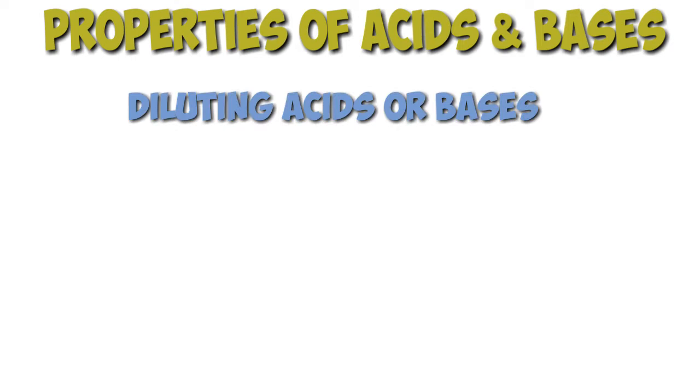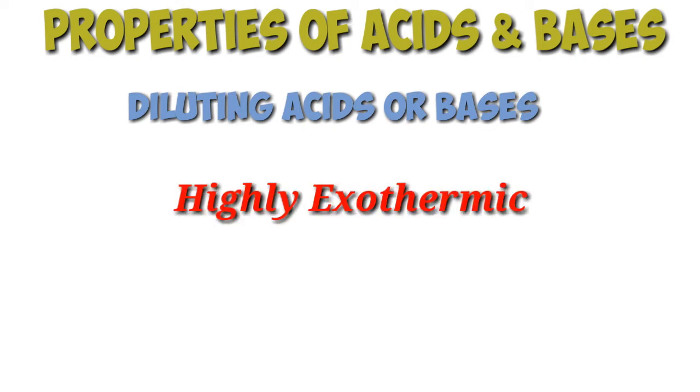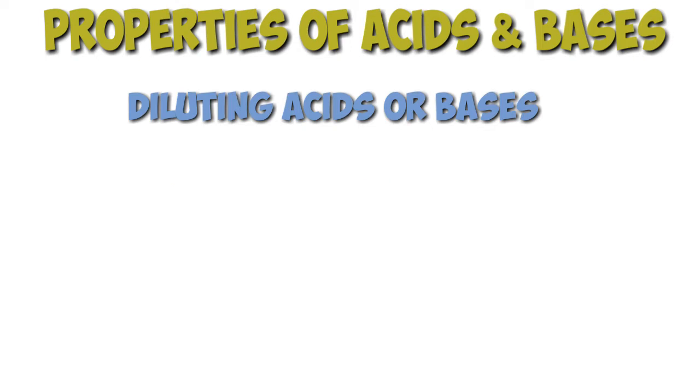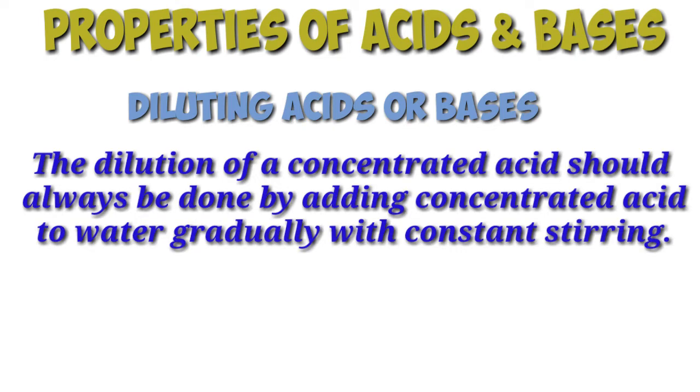Diluting acids or bases. The process of diluting an acid or base in water is highly exothermic in nature. That is, heat is produced in that reaction. We should give more care while mixing concentrated acid with water. The acid must always be added slowly to water with constant stirring.